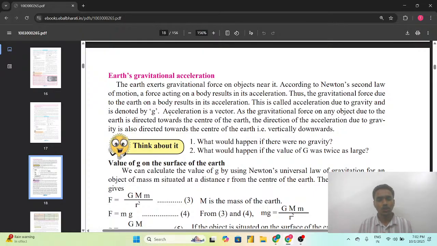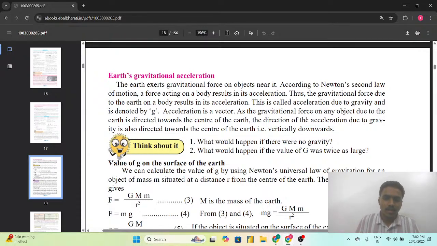So acceleration is a vector quantity, so it has both magnitude and direction. We have to define both the magnitude as well as the direction for declaring the acceleration. As the gravitational force on any object due to the earth is directed towards the center of the earth, the direction of the acceleration due to gravity is also directed towards the center of the earth, that is, vertically downward.